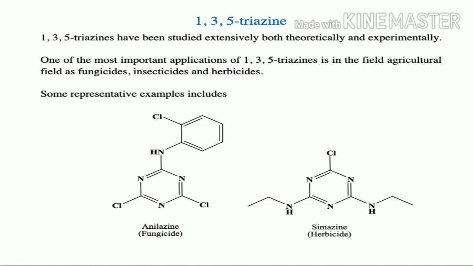And next important is 1,3,5-triazines. These 1,3,5-triazines have been studied extensively, both theoretically as well as experimentally. One of the most important applications of 1,3,5-triazine is in the field of agriculture. That is, 1,3,5-triazines are used as fungicides, insecticides and herbicides. Some representative examples include anilazine, which is used as a fungicide and is derived from a 1,3,5-triazine derivative. Simazine is used as a herbicide. It is also a 1,3,5-triazine derivative.